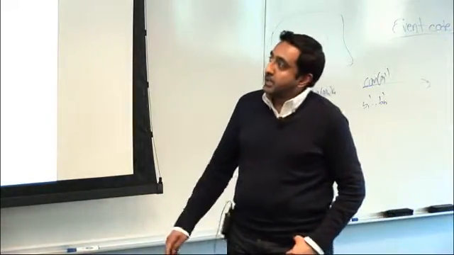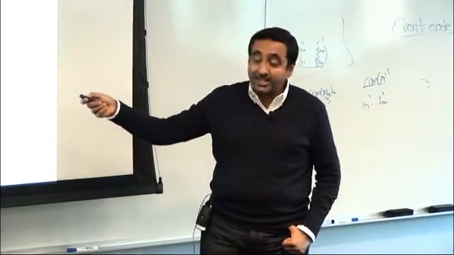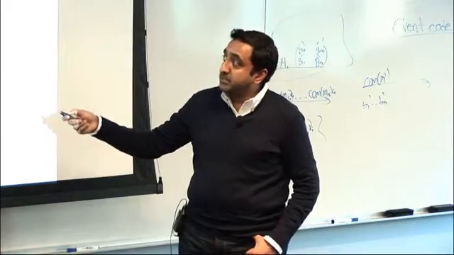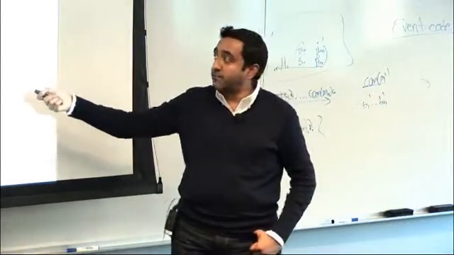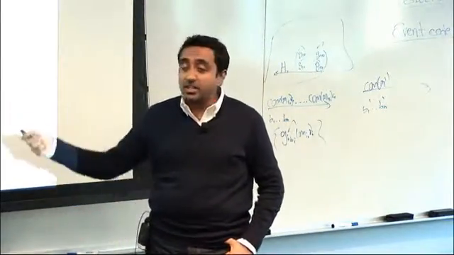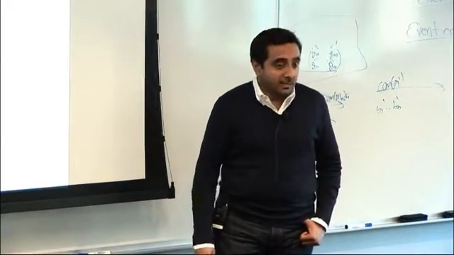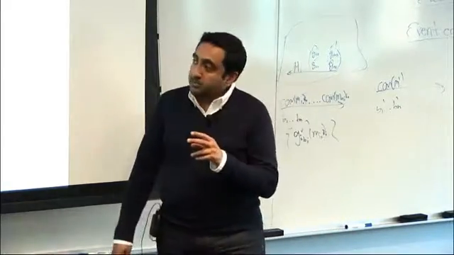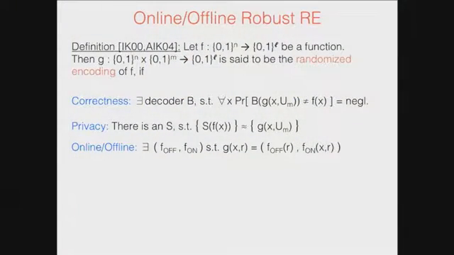All right, so there's a privacy requirement which says that there exists a simulator S that, with just the output f of x, can produce something that is indistinguishable from the distribution of the output of this function g on a random string. And this is computationally indistinguishable. Now I'm going to define two more properties. One probably people have seen, and the other is something that we introduced in this work.